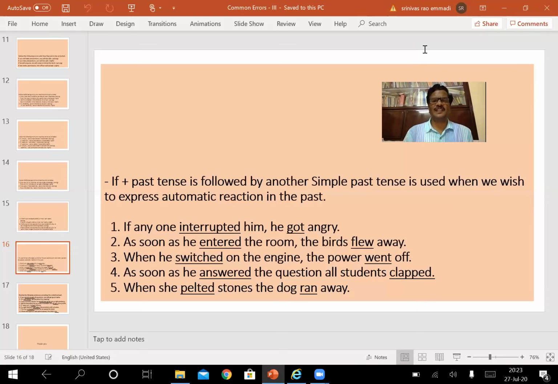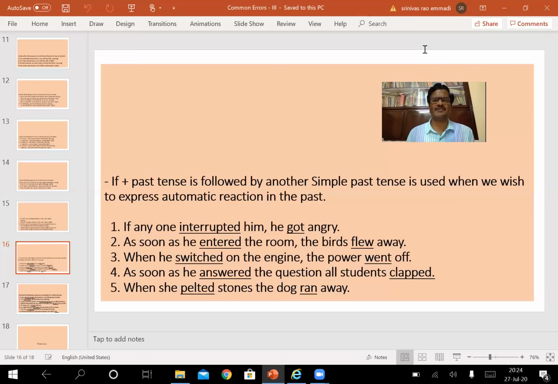When I switched on the engine, the power went off. The power went off because of switching on the engine only. Otherwise, the power would not have gone off. So, in response or in reaction to the first activity, the second one happened. That's how, when activities happen like this, both are to be written in simple past tense. That is, subject plus V2 form. It can also be in passive construction, of course: was or were plus V3 form.